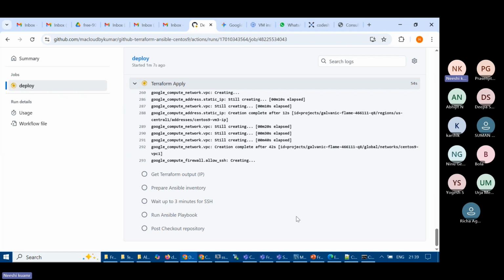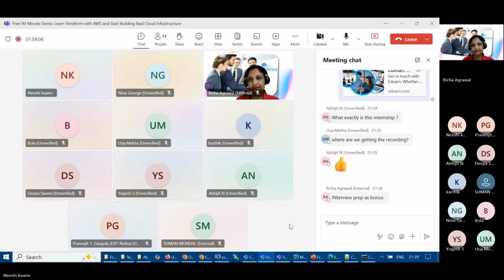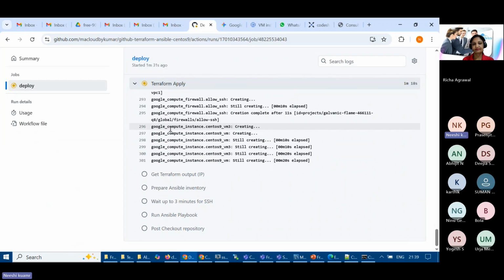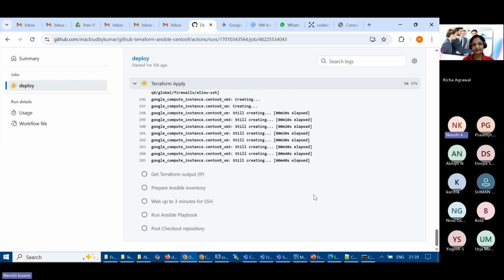Hopefully you are still able to see my screen, right? Yes, we can. Just please confirm if you are able to see the screen. All right, so you can see the server is still getting created, and then several installations will also be done on the server. The Apache web server, creating the file and all, will happen with the help of Ansible. The server is still being created, and it's taking more than 40 seconds.